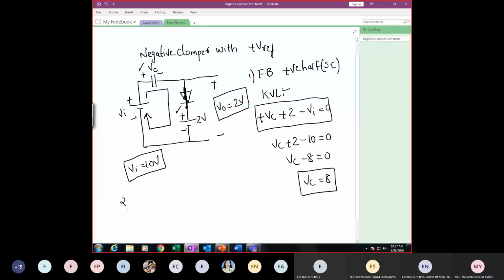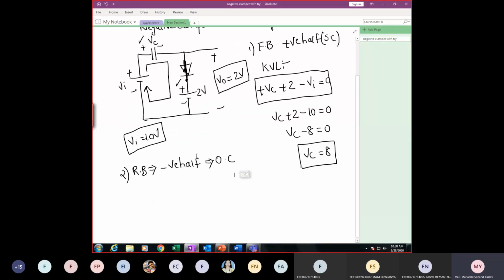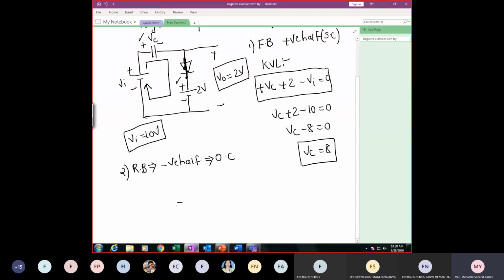Now next, here I want to reverse bias the diode. So which cycle? Negative half cycle. Short or open? Open circuited. So the diagram will look something like this. So it is the negative half cycle, the capacitor, and this is open circuited, positive and negative, minus plus V out, VI. The capacitor polarity will be the same. Why? Because it is charged.